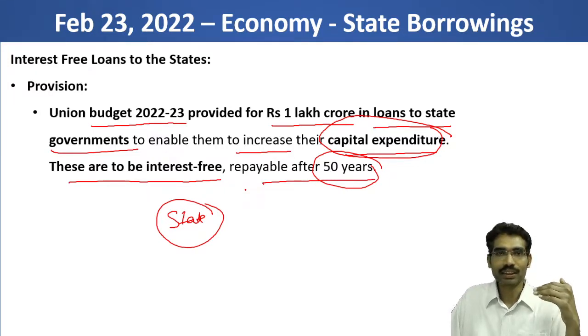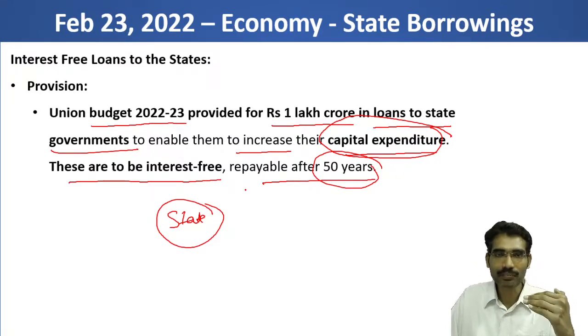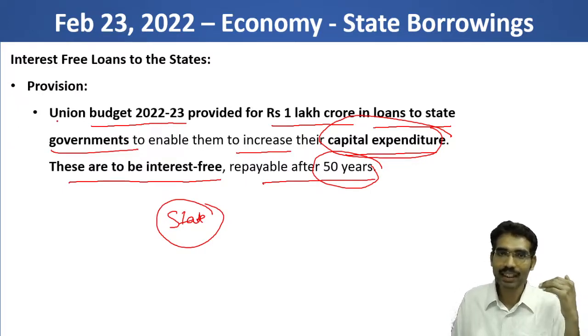Similarly roads, industrial plants, or any such expenditure which has the potential to generate more revenue in future. However, it needs a lot of investment in the beginning, but in future they will reap the benefits. That's why you need time to get results out of capital expenditure. So this is the philosophy behind this particular proposal.